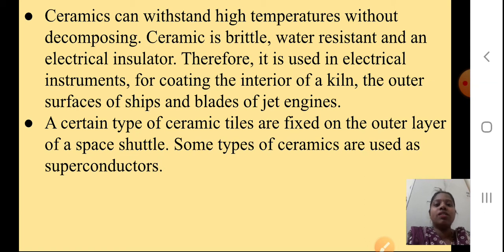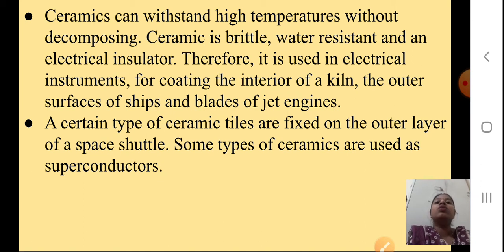A certain type of ceramic tiles is fixed on the outer layer of a space shuttle. Some types of ceramics are used as superconductors. So we can get many good things from ceramics, though it is very costly as well.